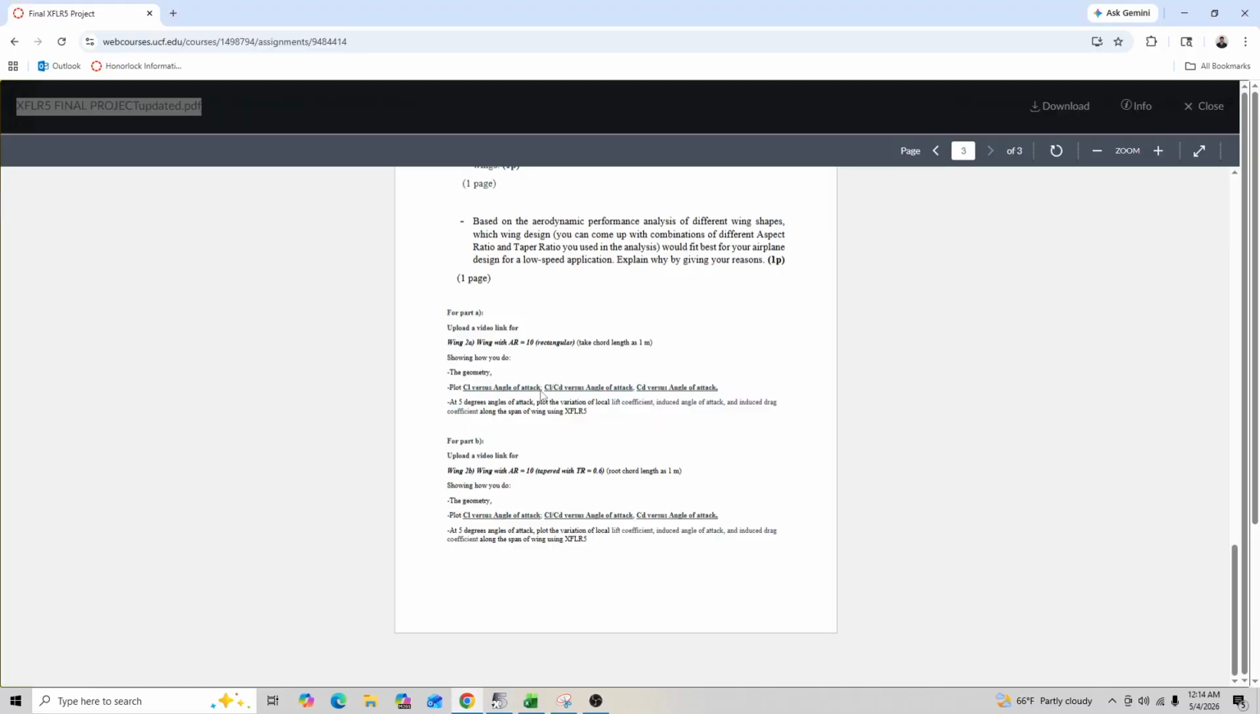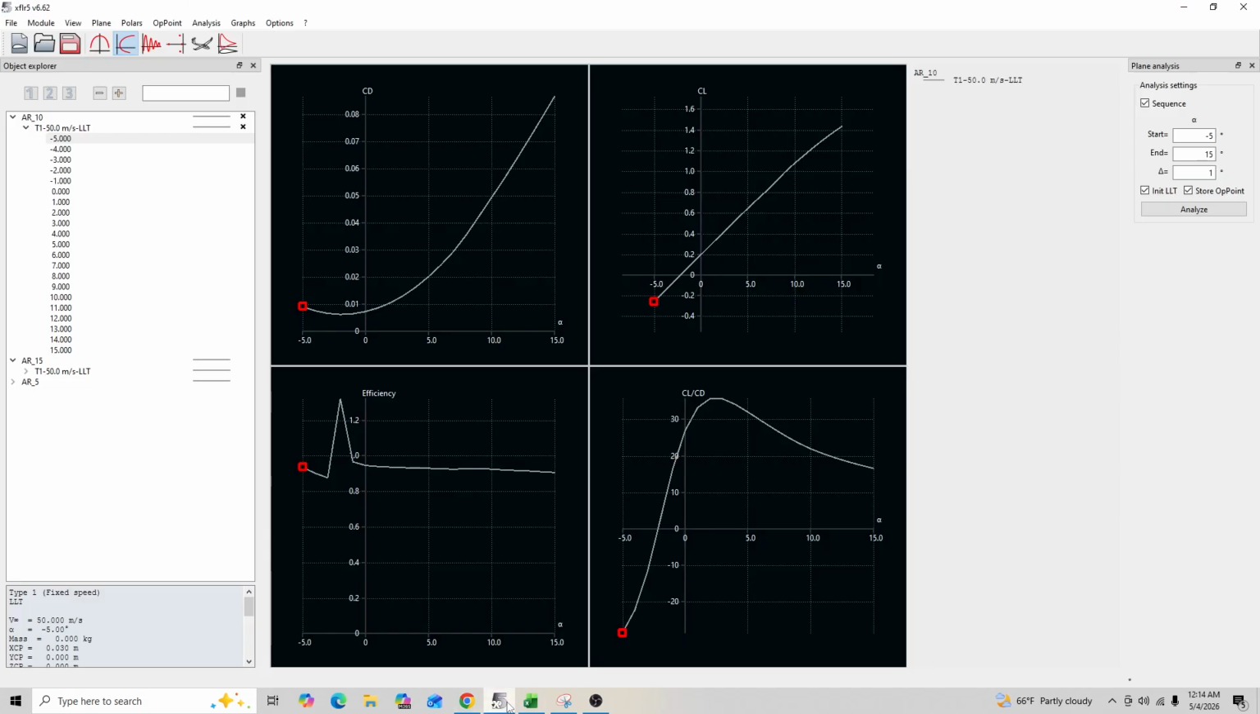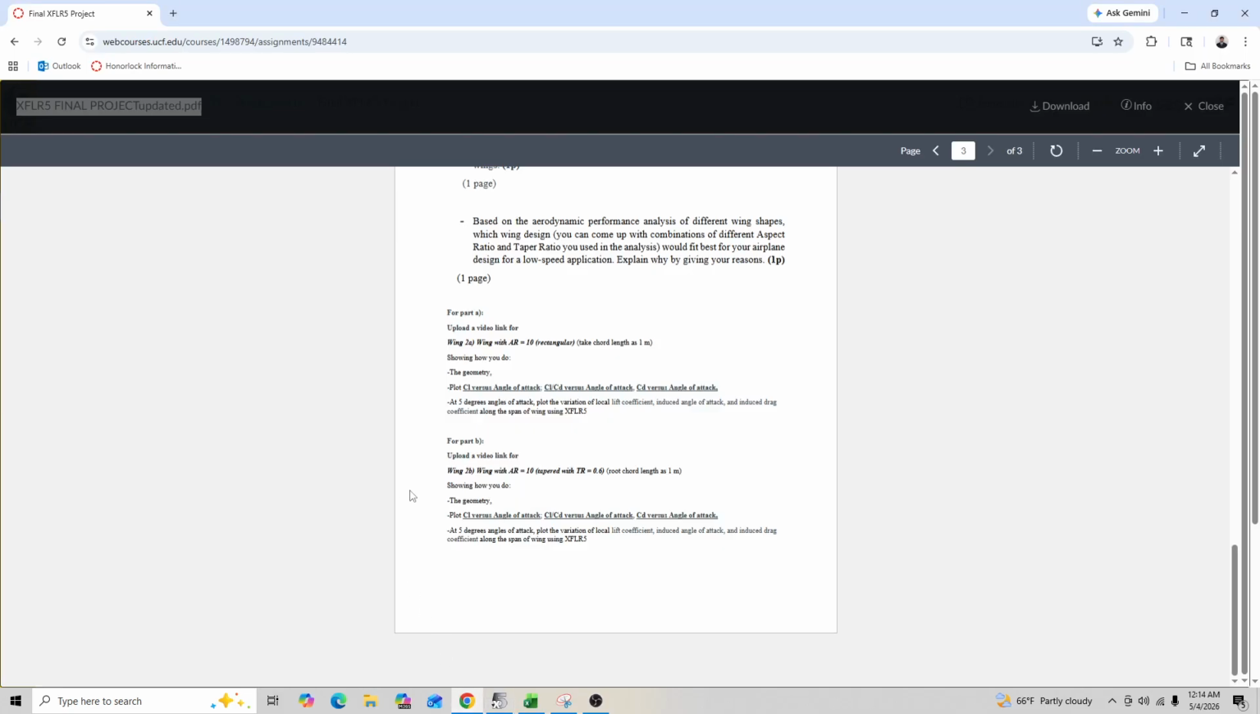Next, we need the CD versus angle of attack. Same method, CD versus angle of attack. You would go through and select your parameters. And then finally, we need, at 5-degree angle of attack, the local lift coefficient, induced angle of attack, and induced drag coefficient along the span.